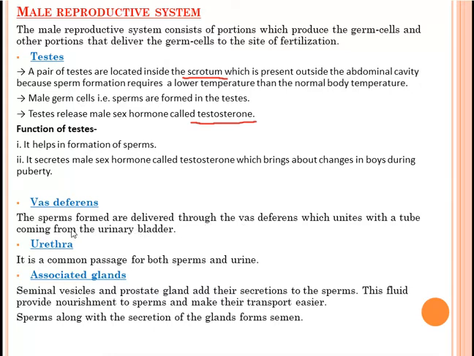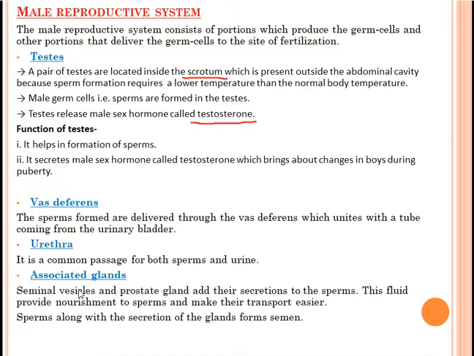Which unites with a tube coming from the urinary bladder. Means one tube will come from the urinary bladder and the vas deferens will connect with that. So the function of vas deferens is to deliver the sperms. Next one is urethra. It is a common passage for both sperm and urine. Means through the urethra, sperm will also travel and urine will also pass through the urethra.